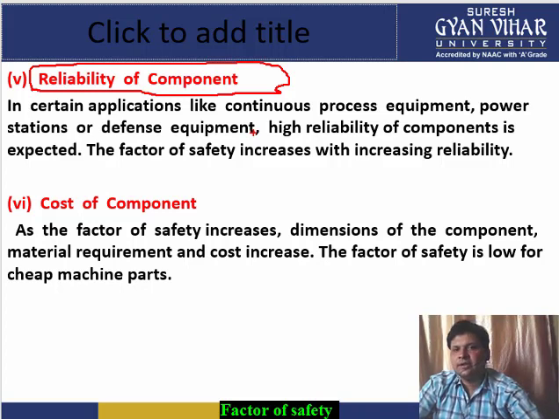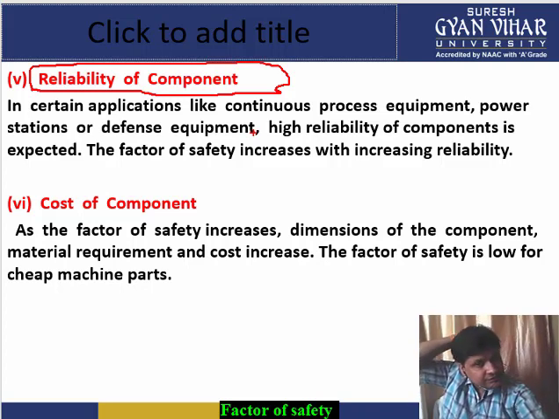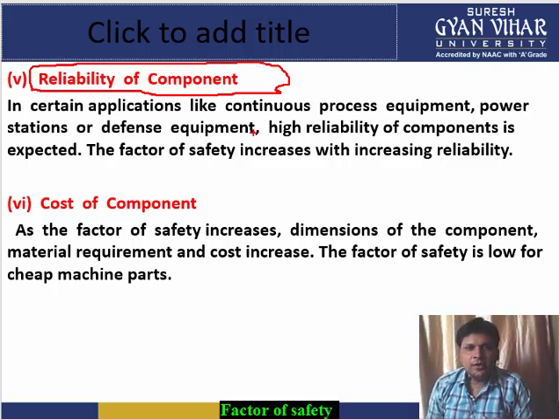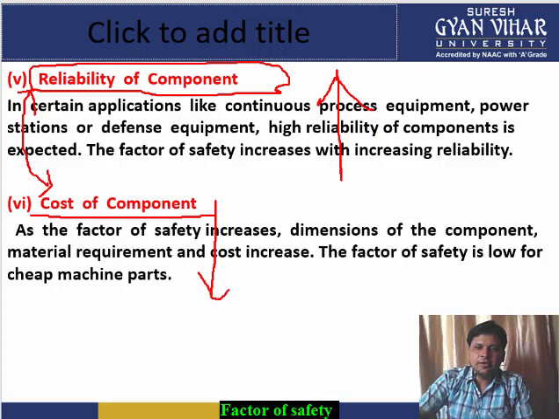Generally, you can take an example of a Chinese product. A Chinese product does not have high reliability. So since they do not have high reliability, the factor of safety taken there is very low. Therefore, these Chinese items are generally cheaper. Why? Because the factor of safety is taken very low, and in that case the cost of the component is also low. So these two points are interrelated to each other.